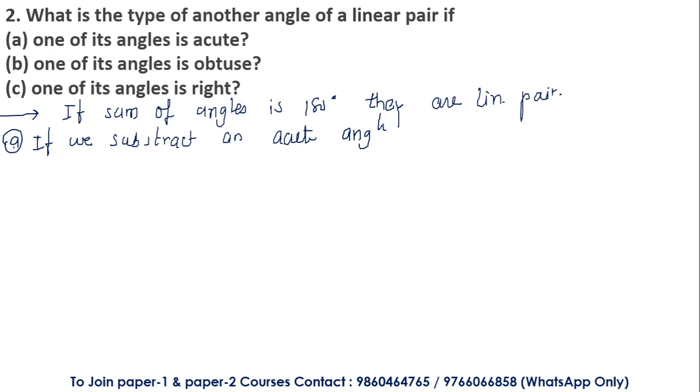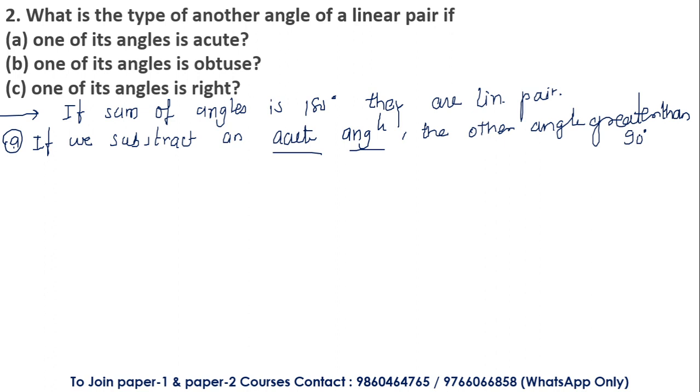So we are going to get the other angle. If I subtract any acute angle from 180 degrees, I am going to get the other angle greater than 90 degrees.